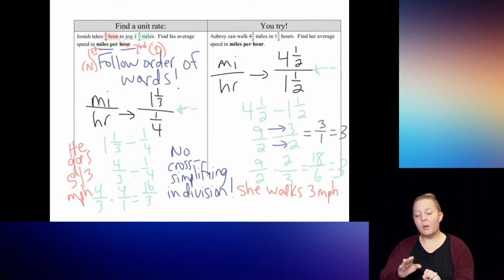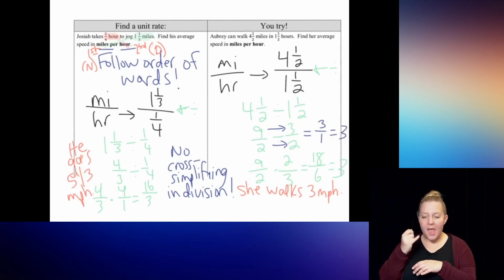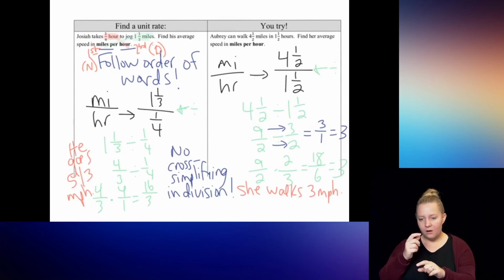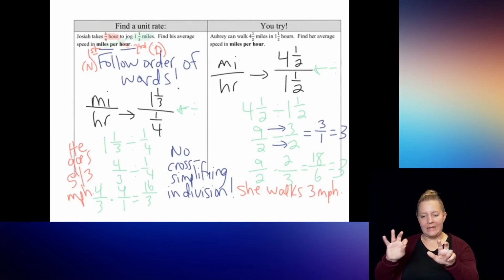Just be careful of that because it's very rare. Sometimes students think that if it was written the other way, like a 3 here and a 9 here, that it accidentally equals 3, but that is not correct. 3 divided by 9 is not 3. So just be careful with that, but that's something you can always keep in mind.